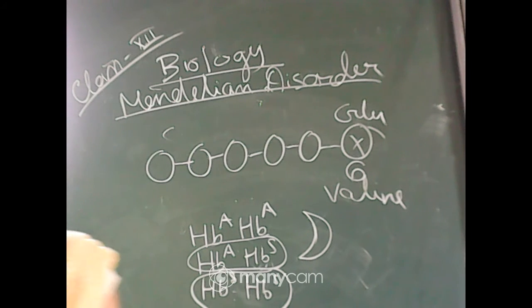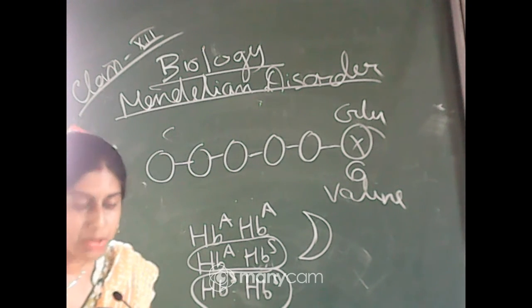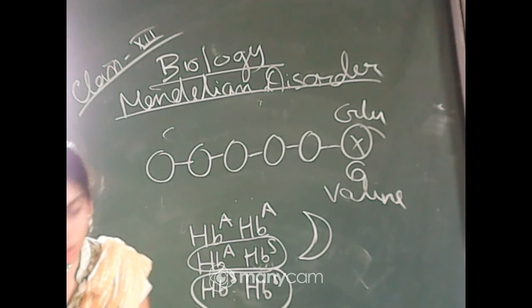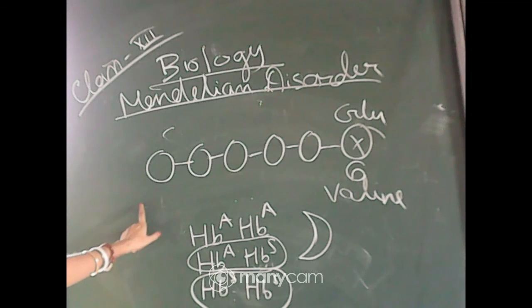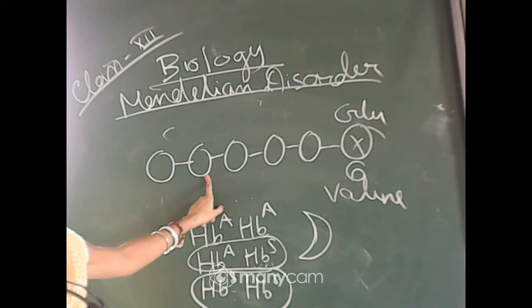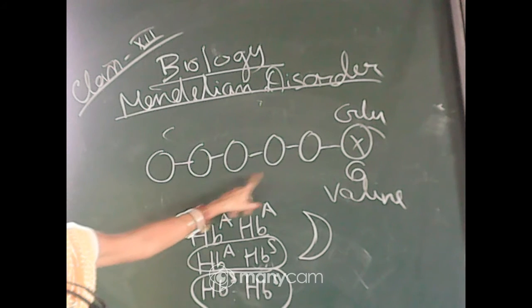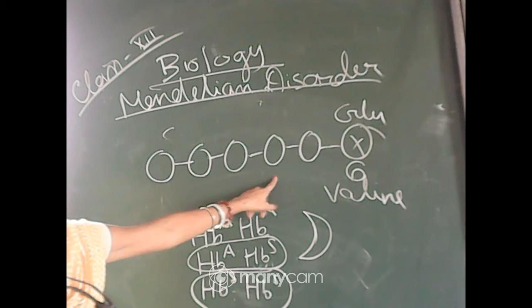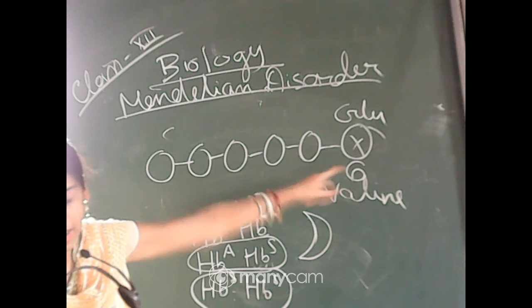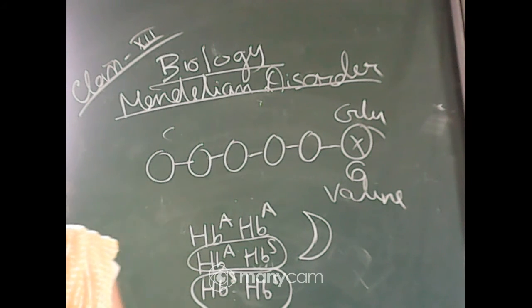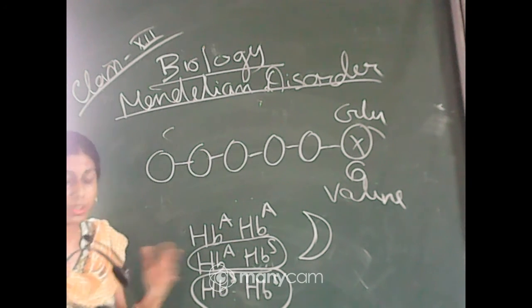The defect is caused by the substitution of the glutamic acid. So in the 1 position valine is present, 2 position histidine, 3rd position leucine, 4th position threonine, 5th position proline, and 6th position glutamic acid, and the glutamic acid is replaced by the valine at the 6th position of the beta globin chain of the hemoglobin molecule. These can be changed in the beta globin chain in the hemoglobin molecule.